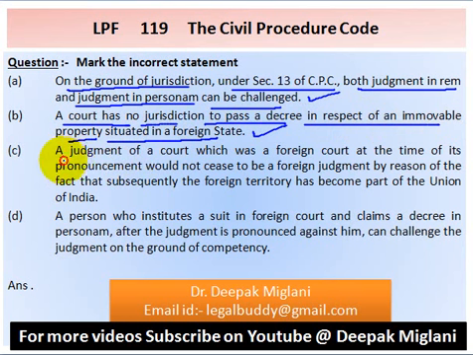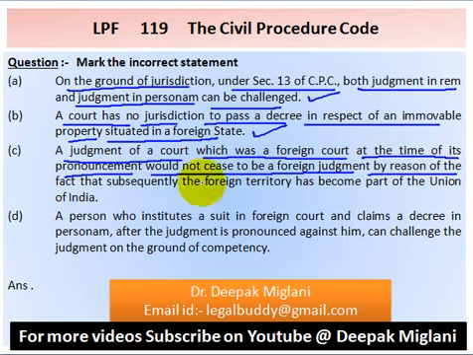Option C, a judgment of a court which was a foreign court at the time of its pronouncement would not cease to be a foreign judgment by reason of the fact that subsequently the foreign territory has become part of the Union of India. This is also correct statement.